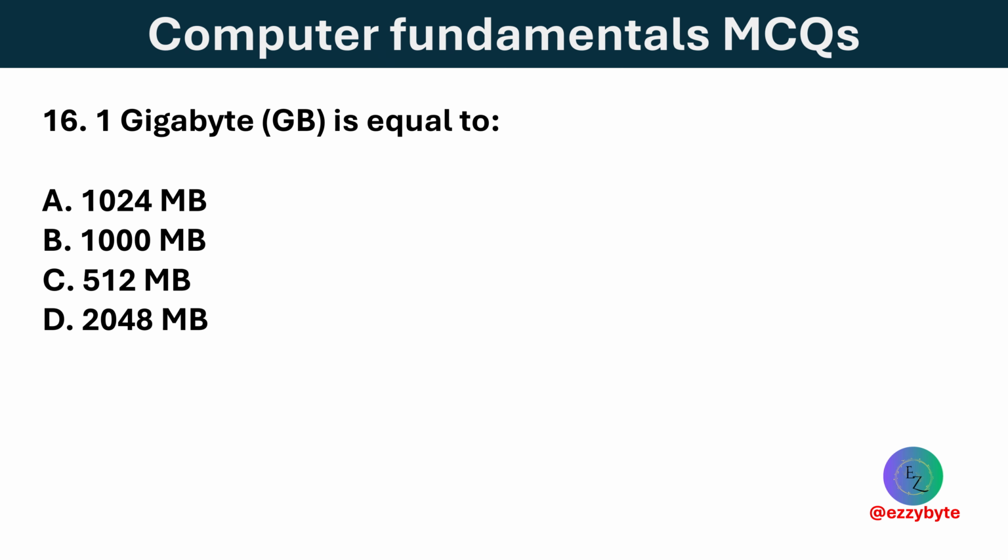1 gigabyte is equal to which of the following? Options are 1024 MB, 1000 MB, 512 MB, and 2048 MB. Option A is correct. 1 gigabyte is equal to 1024 megabytes according to binary memory units.